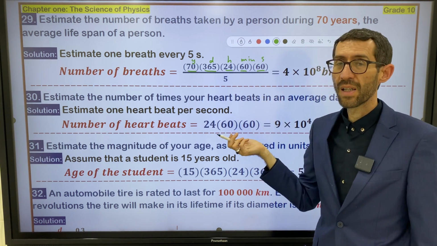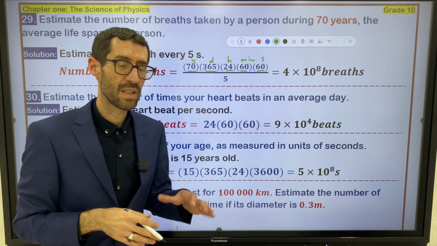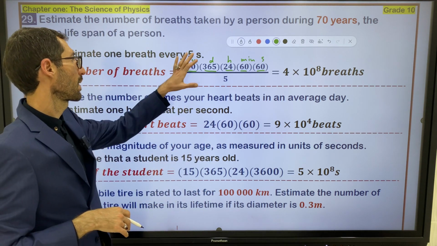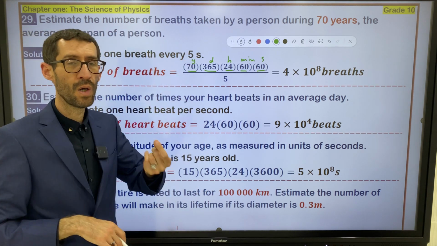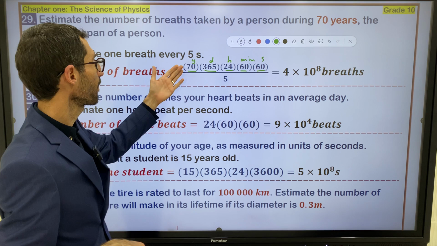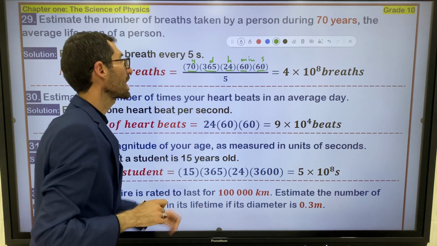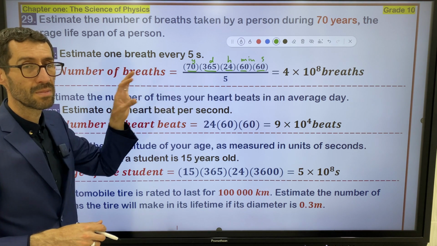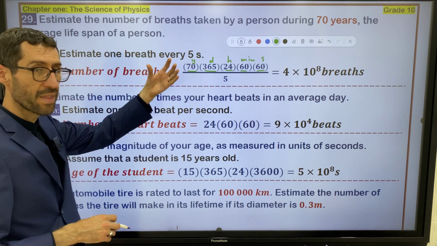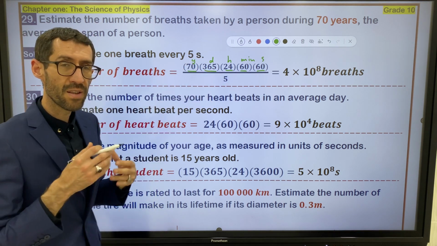Why do you divide it by 5? We assume that any person has only one breath in 5 seconds. That's why you have to multiply these numbers and divide by the average number of breaths of a human.